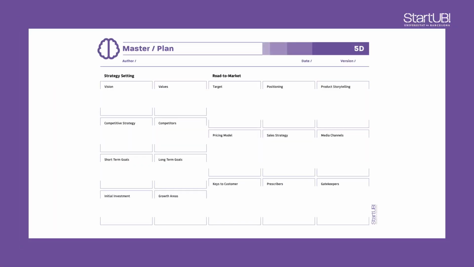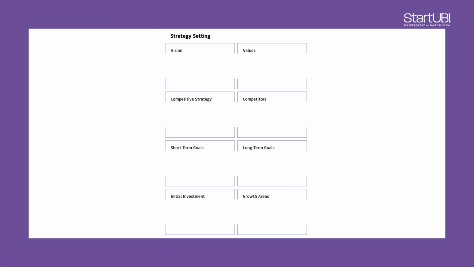Let's start with the strategy setting. Concerning this section, there are several factors to consider. We must define our mission, values, and our competitive strategy. We need to be aware of the main competitors we face and define the short and long-term goals for our business, as well as the initial investment and potential growth areas.